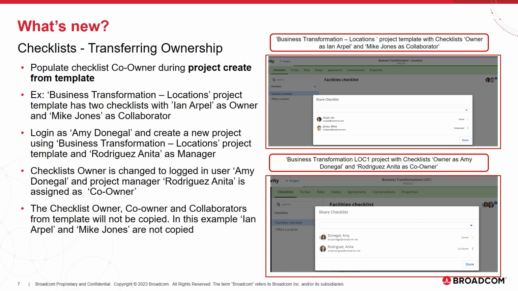The checklist owner is changed to the logged in user Amy Donegal and project manager Rodriguez Anita is assigned as co-owner. Also, the checklist owner, co-owner and collaborators from the template will not be copied. In this example, Ian Erpel and Mike Jones are not copied.